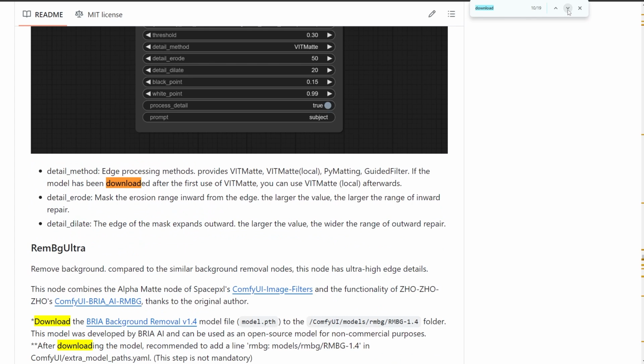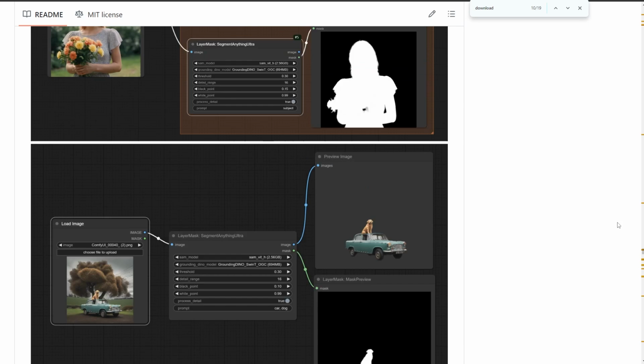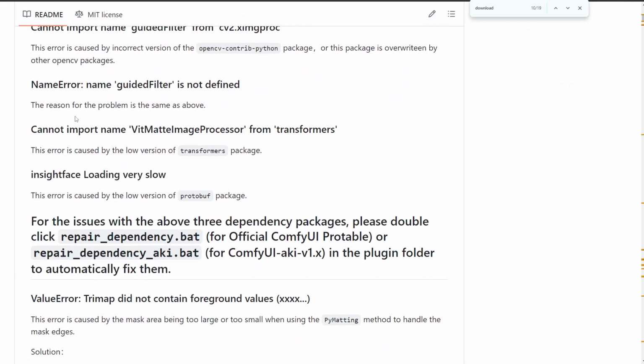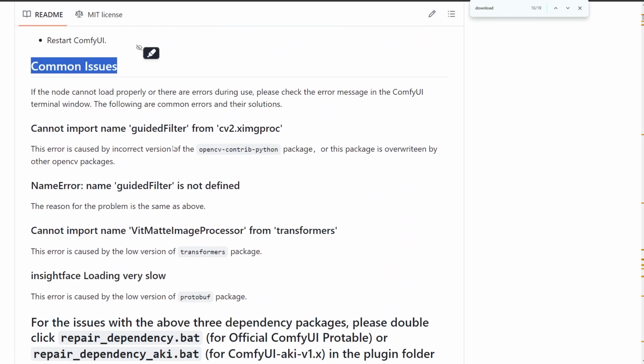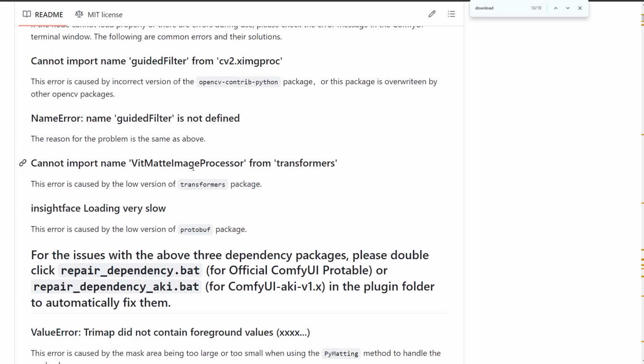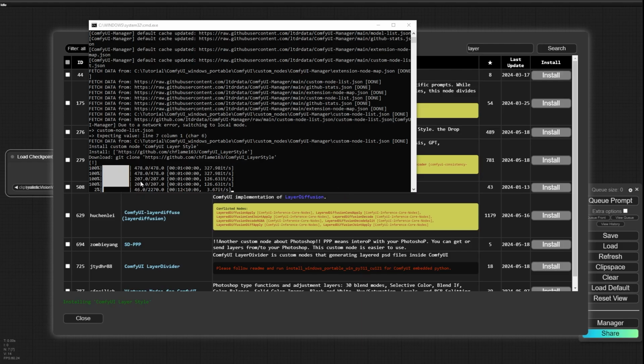And also, if you have any issue, let me show you. You can find some useful information about common issues that maybe you will have with layer style, and all of them have some solution. It's trying to download the necessary files from the internet, and I know that this extension needs many necessary files.